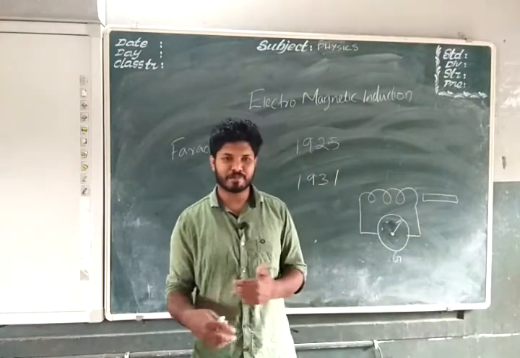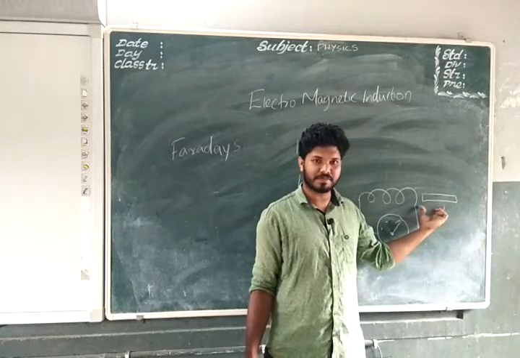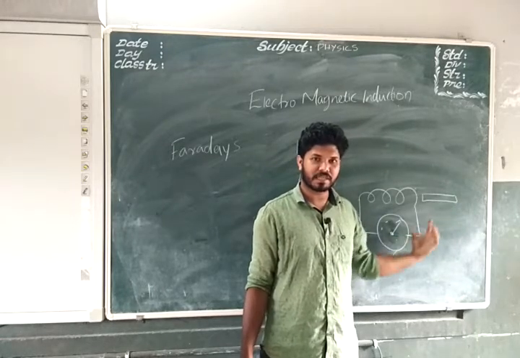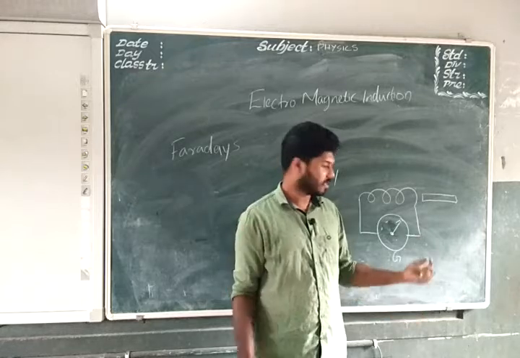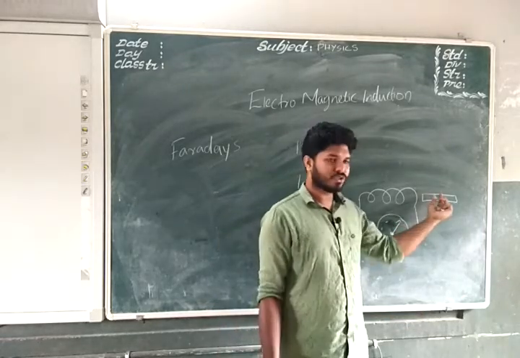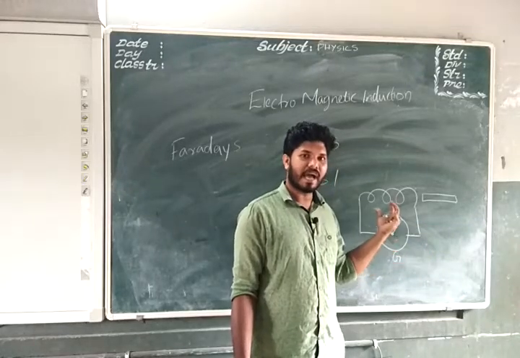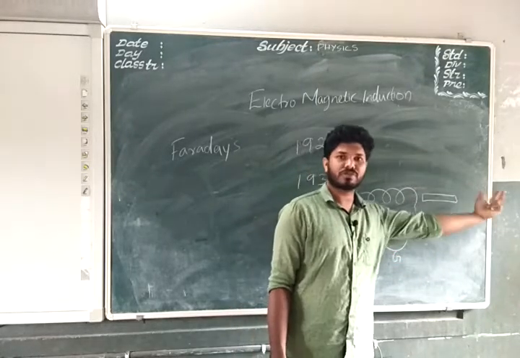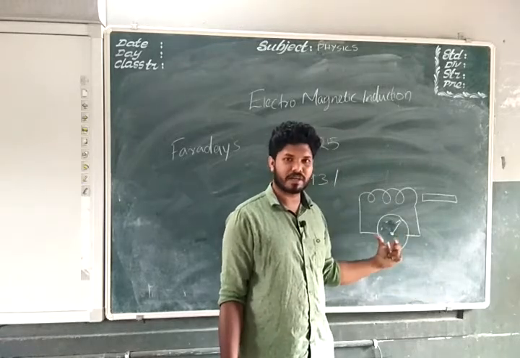Then he did many experiments based on this. First of all, he placed the magnet here. There was no movement in the galvanometer. But whenever he moves the magnet, there is a deflection in the galvanometer. If he brings the magnet close, there is a deflection to the right side, and if he brings it back to the original position, the galvanometer shows a deflection to the left side.